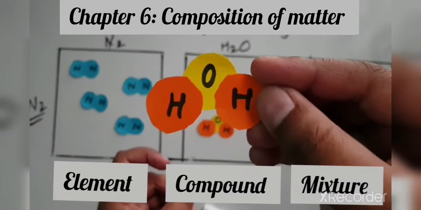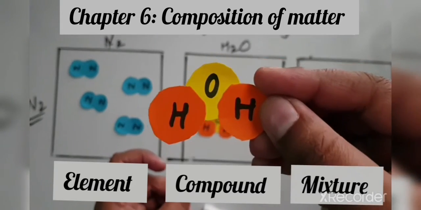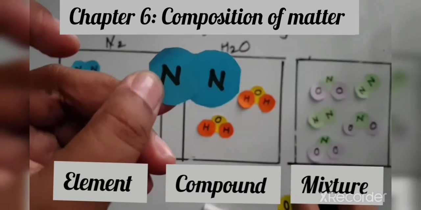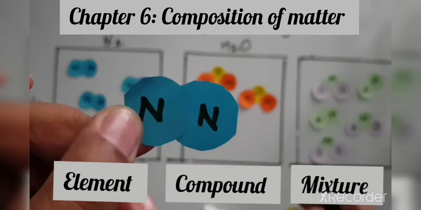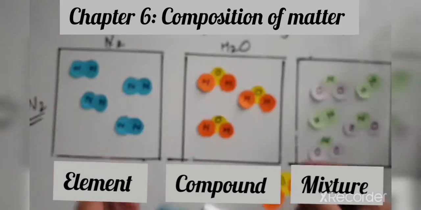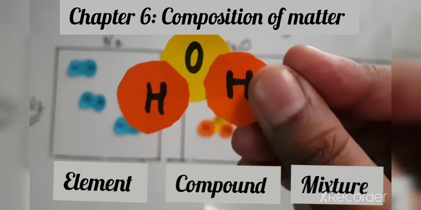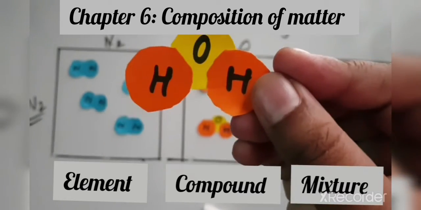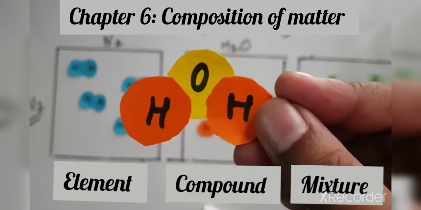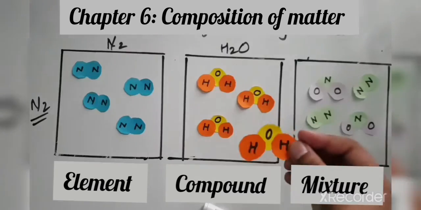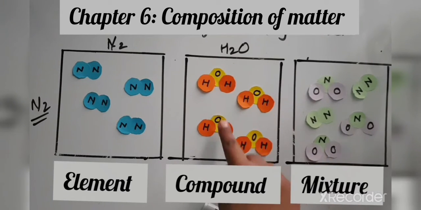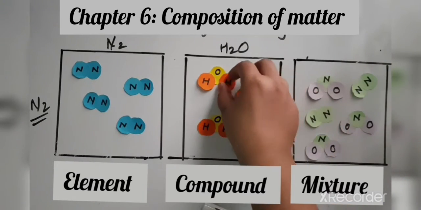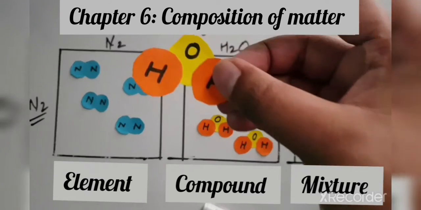Here we have two different atoms in this particular substance's molecule, and here we have the same type of atom in this molecule. So that's why this molecule is considered an element, and this molecule is considered a compound. Here we have two different atoms combined together, that's why this is called a compound. If you focus over here, this is also H2O, this is also H2O.